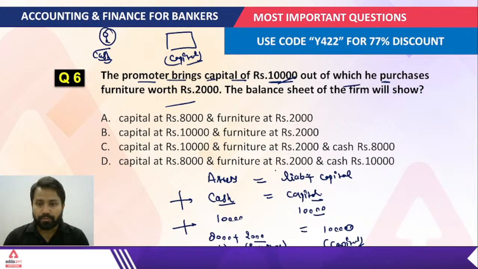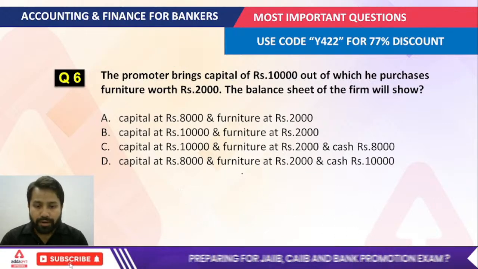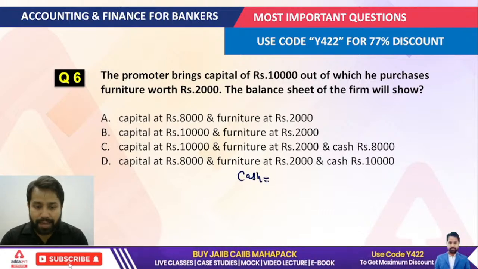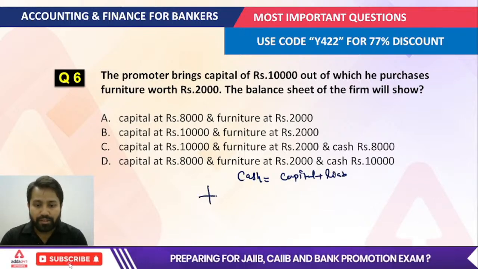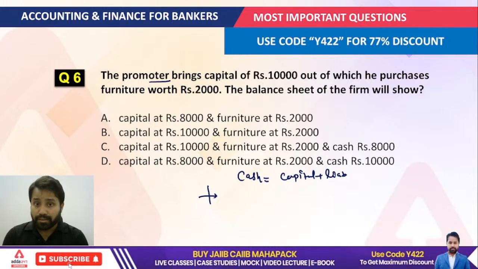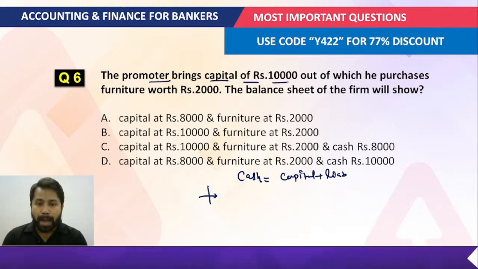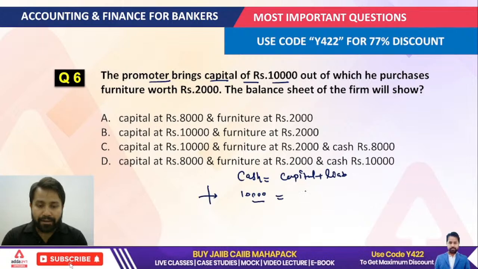I think it is not visible for everyone. Just listen to me carefully here. Look, this is cash, this is your capital, and this is your liability. Now you will start here with cash and capital, because the first condition written here is that the promoter brings capital of 10,000. In that scenario, it would behave like 10,000 rupees cash and 10,000 rupees capital, right?